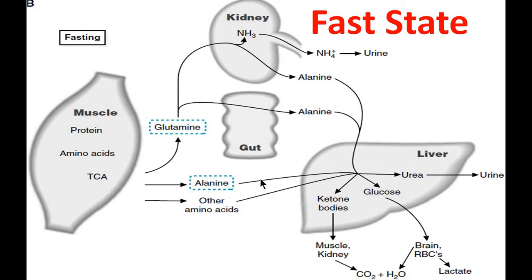Alanine and other amino acids reach the liver. Their ammonia is converted to urea and excreted through the urine, or else their carbon skeletons help to form ketone bodies and glucose, which are further utilized by the various organs. Glucose is utilized by brain and red blood cells, and ketone bodies are used by the muscles and the kidney.